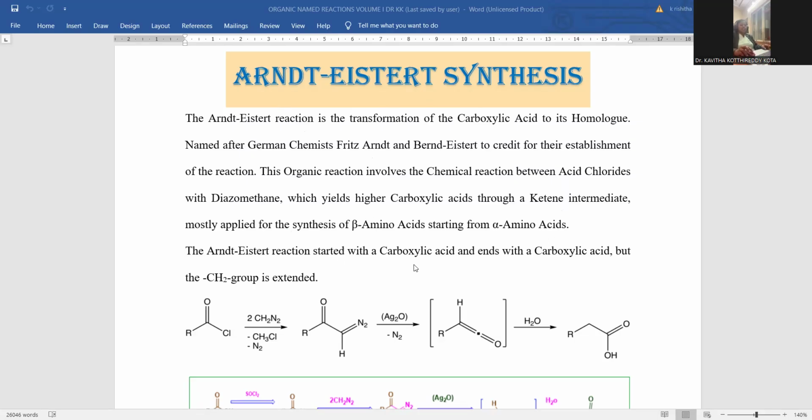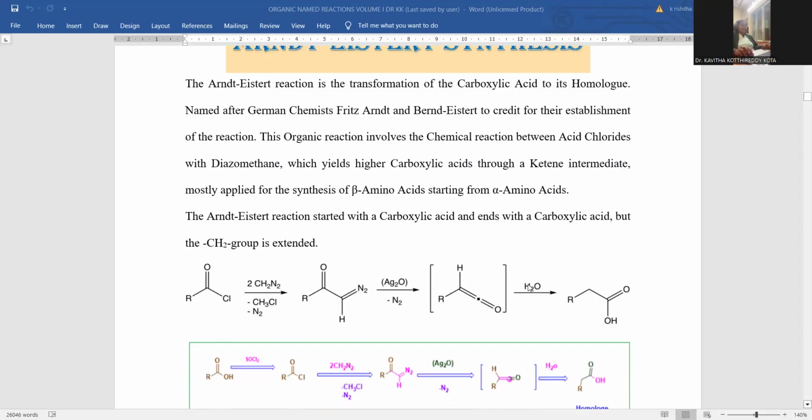Arndt-Eistert synthesis starts with carboxylic acids only and ends again with a carboxylic acid. The only distinctive factor is the extension with the methylene group. A CH2 group will be introduced, so that higher carboxylic acids are the expected products. A schematic representation of the chemical equation is provided.